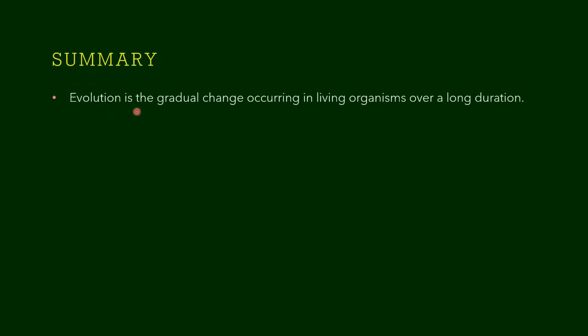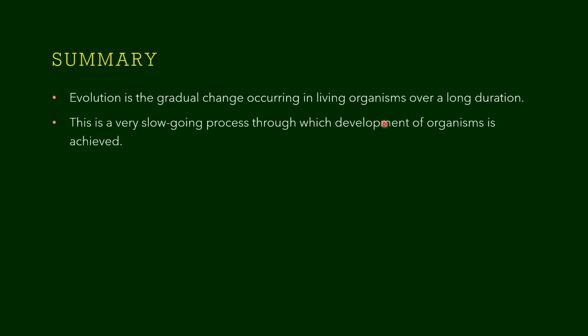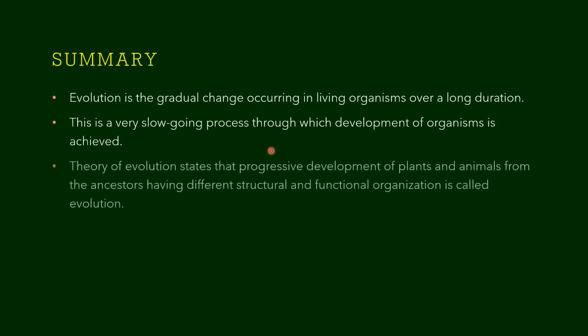So today we have learned so many things. Let us summarize the points from the beginning. Evolution is the gradual change occurring in living organisms over a long duration. This is a very slow process through which development of organisms is achieved. The theory of evolution states that progressive development of plants and animals from ancestors having different structural and functional organization is called evolution.